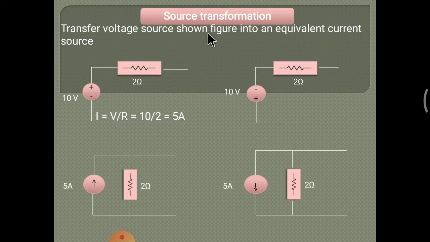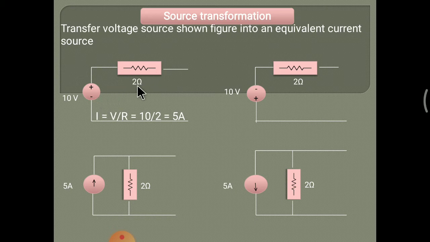Transform the voltage source shown in the figure into an equivalent current source. That means we have to convert this voltage source into a current source, but an equivalent one, because the value of the circuit should remain the same; we must not change it. So what is the formula of current? I is equal to V divided by R. Simply we have to use this formula. Then what is the voltage? The value of voltage is 10 volt. Here in the circuit the voltage source is 10 volt and the resistance is 2 ohm.